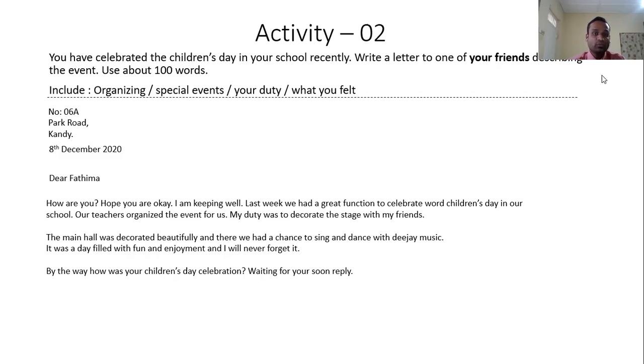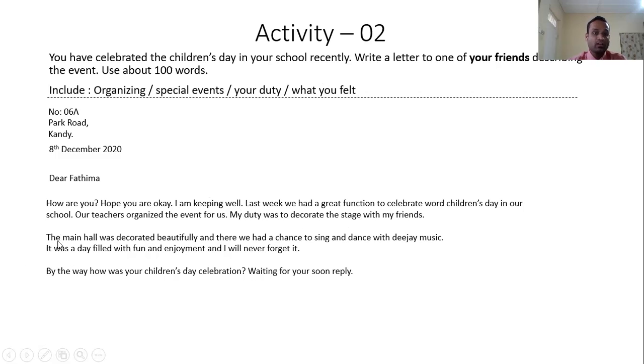Here, two things have been included in the first paragraph, which the question asked you to include: who organized the event, and your duty. That the teachers organized that event. So here, the sender says, our teachers organized the event for us. And he also mentioned the duty assigned to him. My duty was to decorate the whole stage with my friends. So those two things are included in the first paragraph itself.